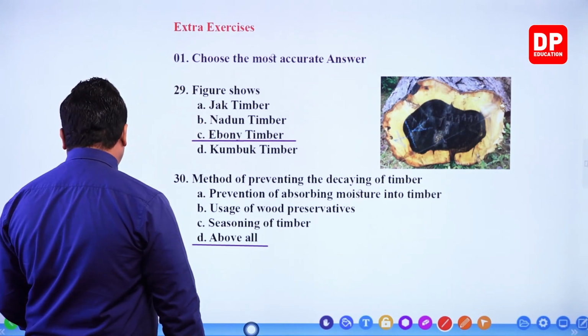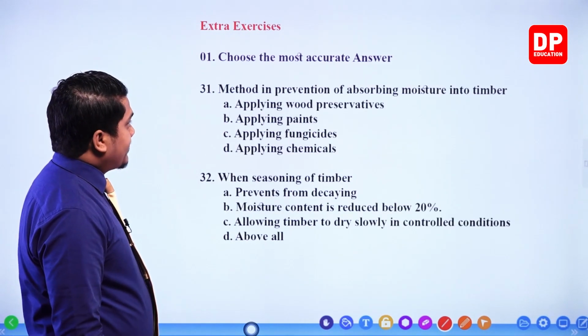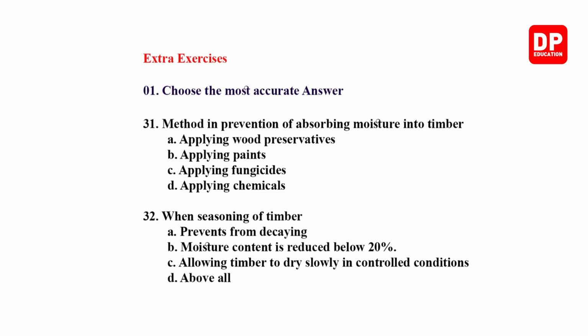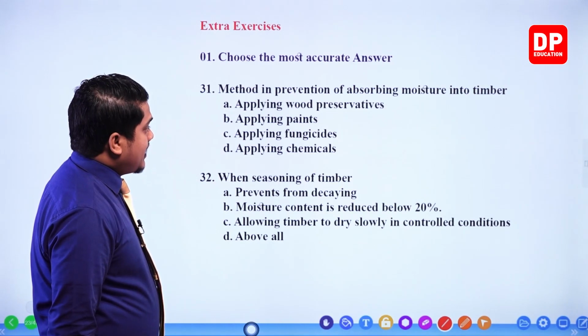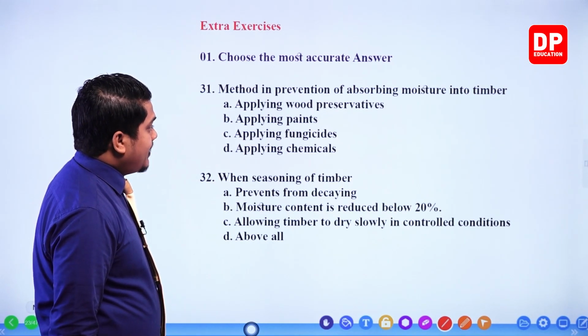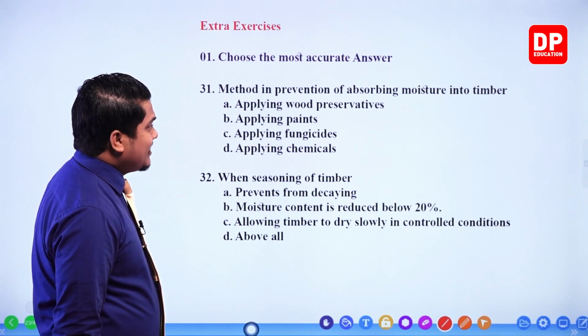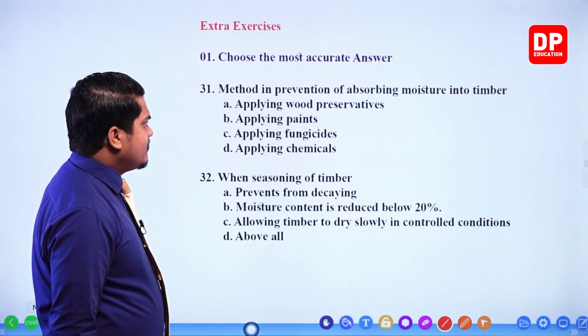Okay, then question number 31. Method of prevention of absorbing moisture into timber. How can we prevent the absorption of moisture? Okay, number 1, applying wood preservatives, applying paints, applying fungicides, applying chemicals.